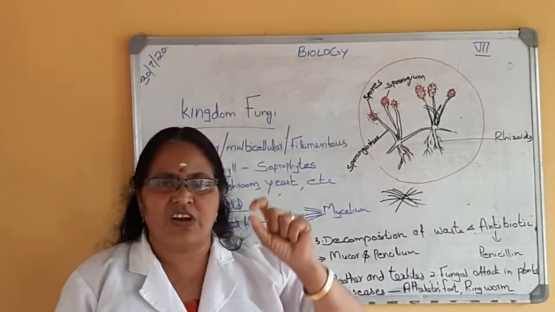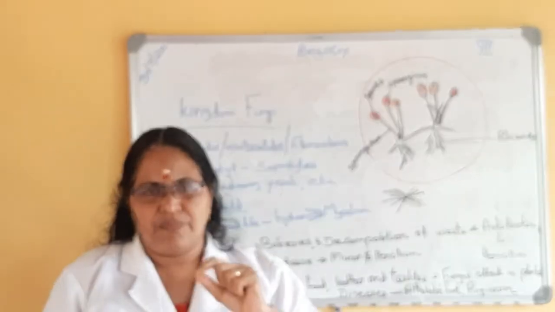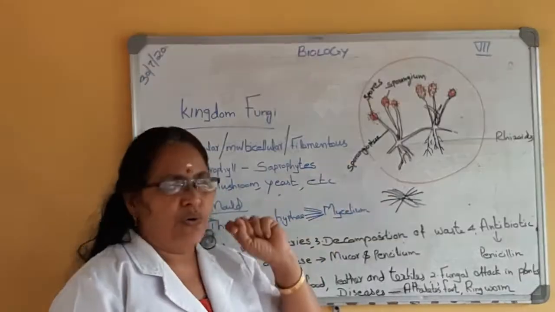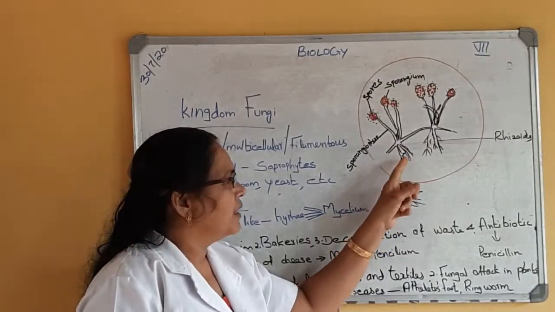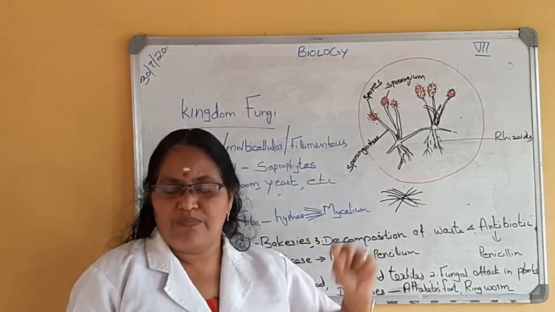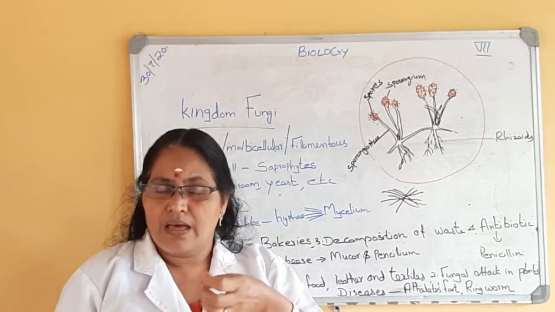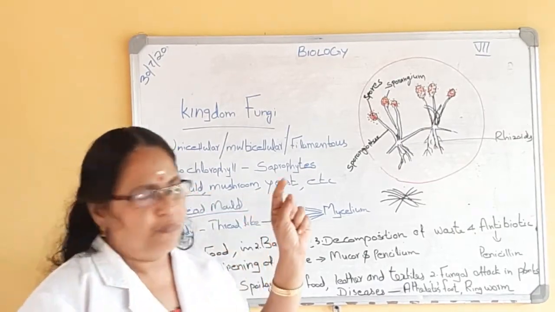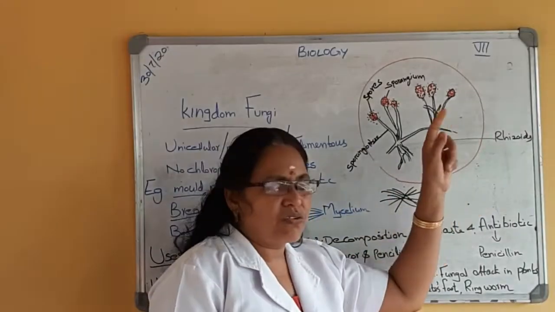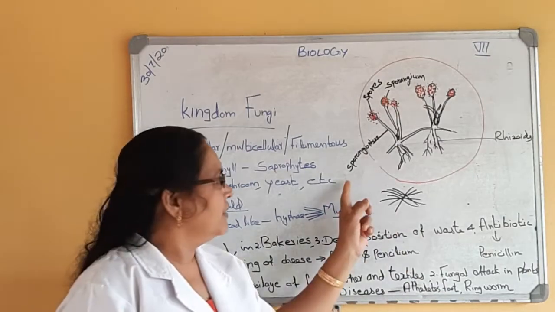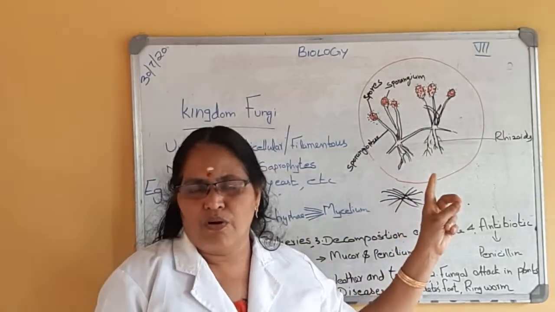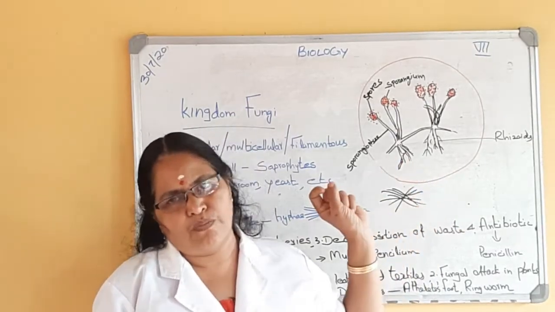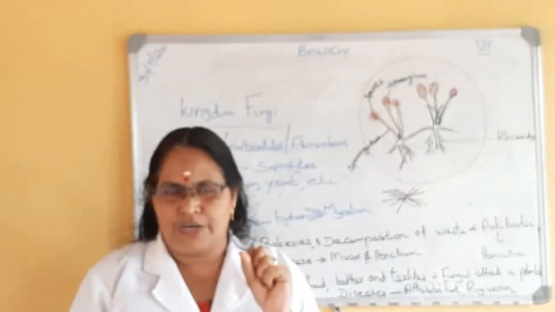The spore-bearing structure is called sporangium. Sporangium is connected to the hyphae with the help of sporangiophore. And there are some root-like structures to absorb nutrients from the bread or whatever they grow on. That is called the rhizoids. Okay, this is the structure of a bread mold. All of you have to draw this diagram in your notebook, the structure of the bread mold.